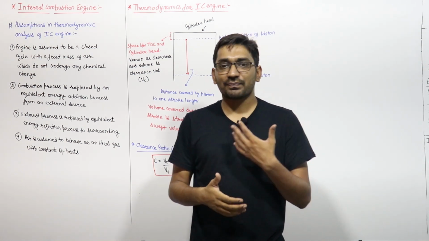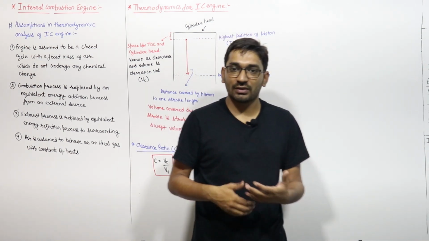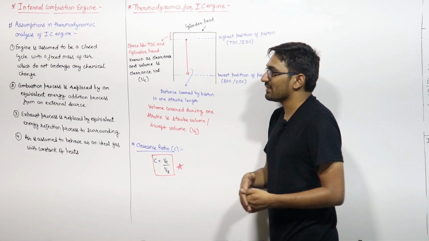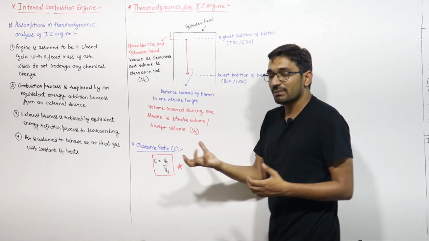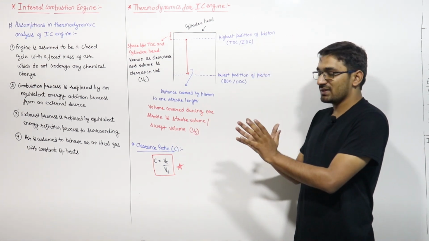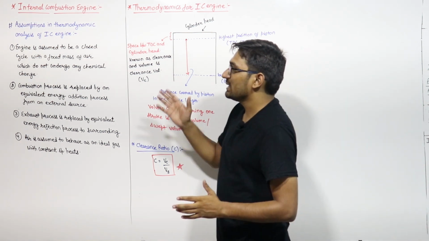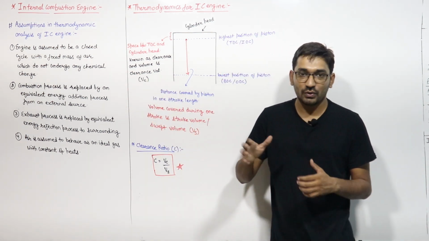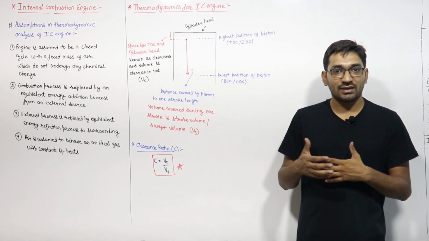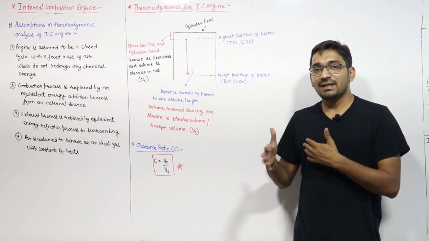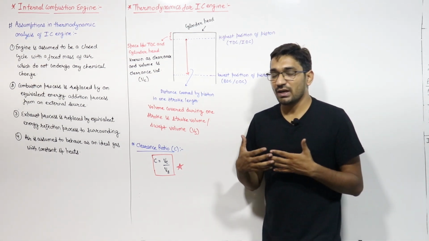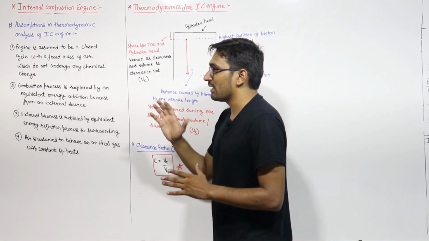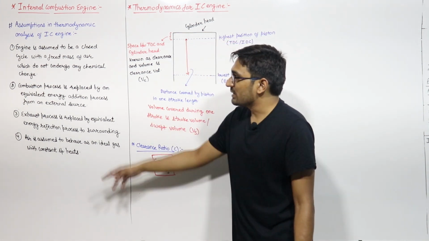It is not a closed system, but during our study we will assume it as a closed system with a fixed mass of air. That air is inside the system and there is no chemical change of that air. During the heat addition or heat rejection, there should not be any chemical reaction taking place between the air and some other fuel, so that will not be the case. This is the first assumption.